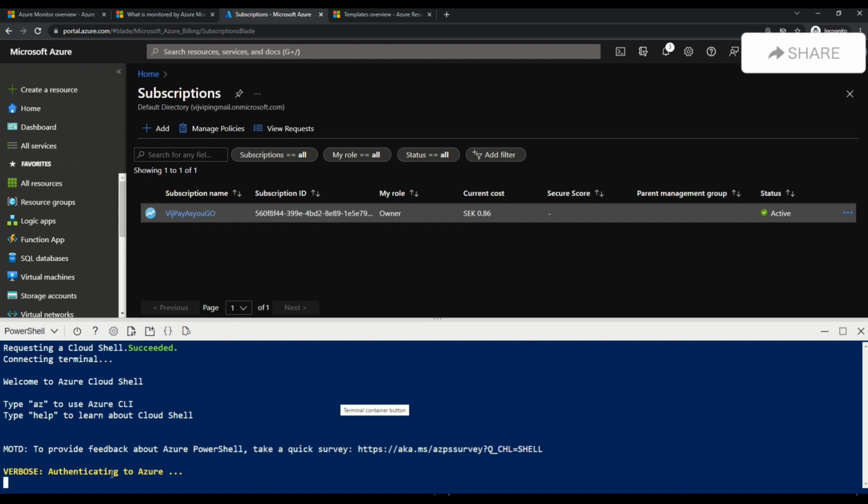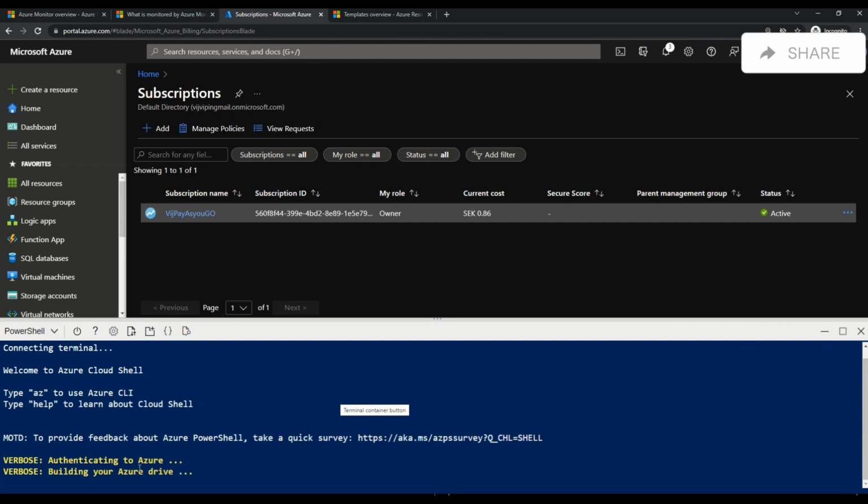Then there will be an authentication. And once the authentication is done, you get a prompt where you can use PowerShell or Bash. So just to show you, you have two options here, PowerShell and Bash. The important thing to notice here is that we are in the Azure portal, so that is one thing. We are running the Azure portal on a browser, the Chrome browser. Then we have two options, PowerShell and Bash, to run within the Azure portal.